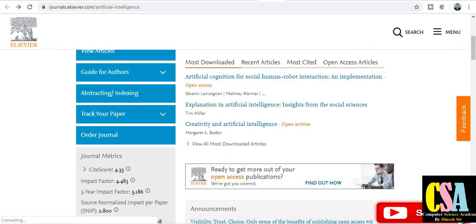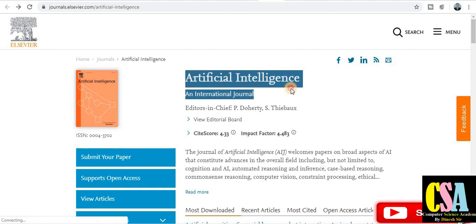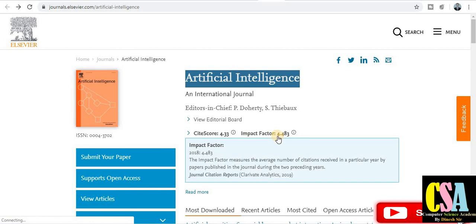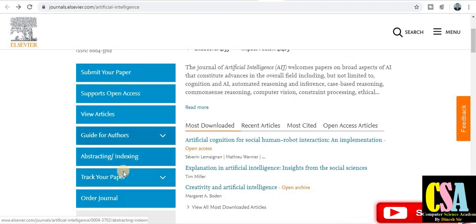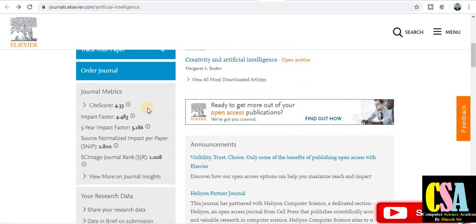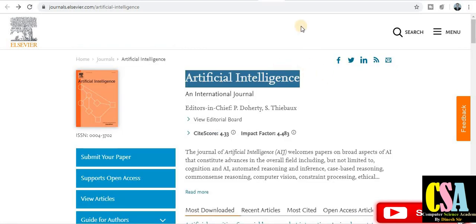Now the next one is again Elsevier. This is the journal name, Artificial Intelligence. This is the CiteScore, and this is a very good impact factor, 4.483. This is also a very good impact factor. Now you can check the indexing from here. This is an SCI index journal and Scopus also, and this is the deep detail about this journal. So now you can also publish your paper belonging to the artificial intelligence area.